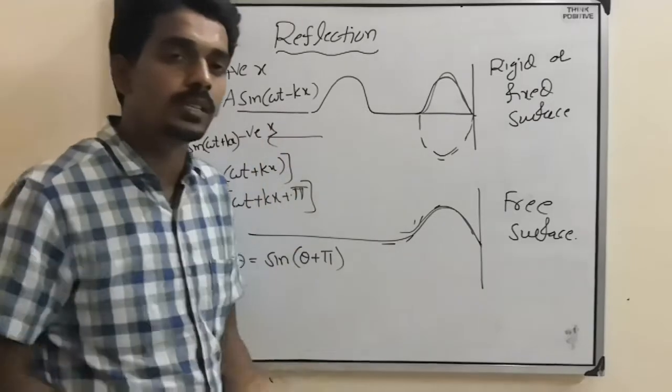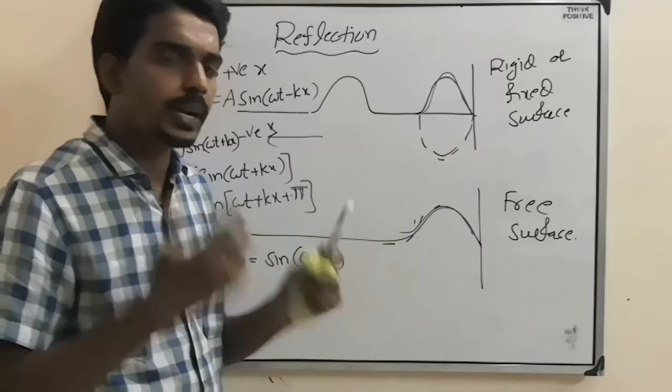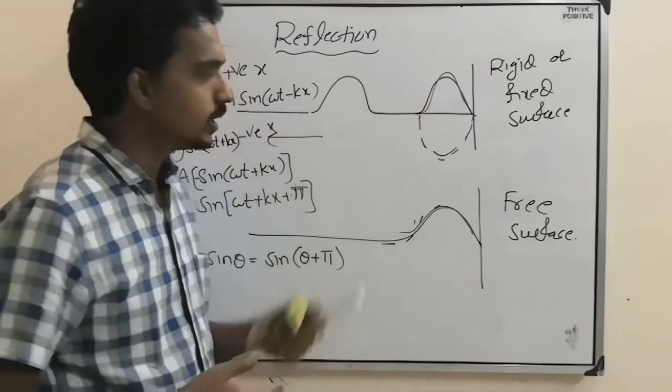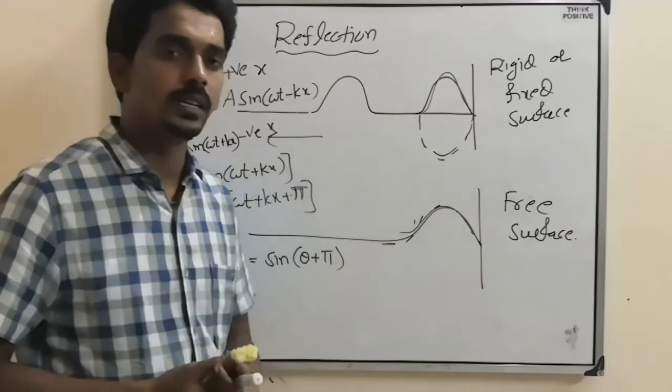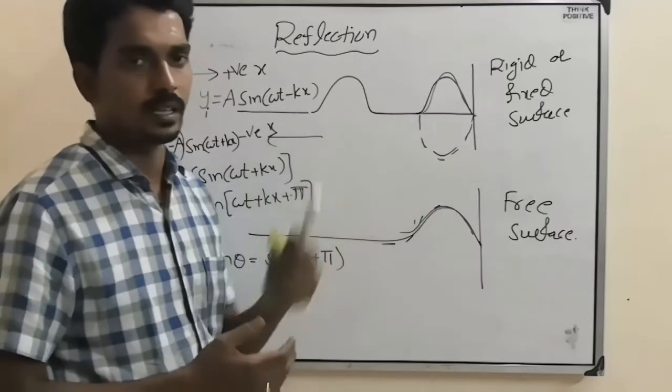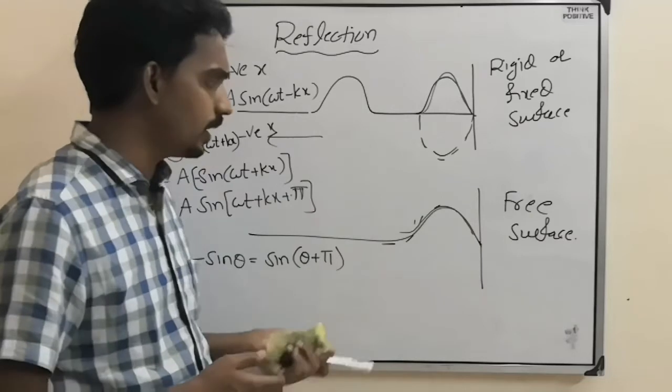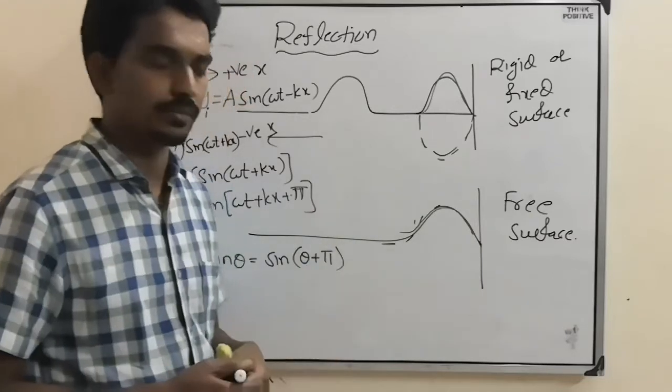That is the equation: how the equation will change when a wave is reflected from a rigid support. That is called the reflection of a wave from a rigid surface. Similar way we can understand the free surface.